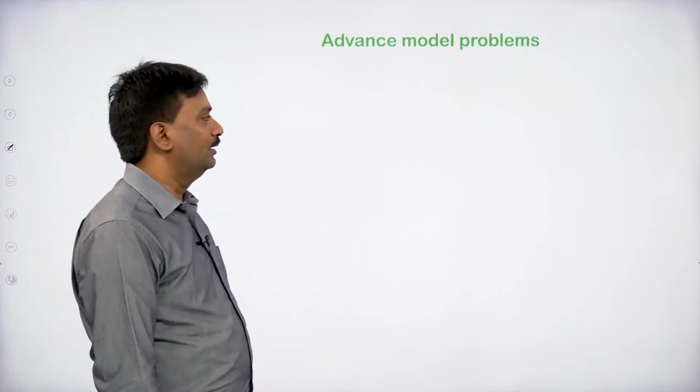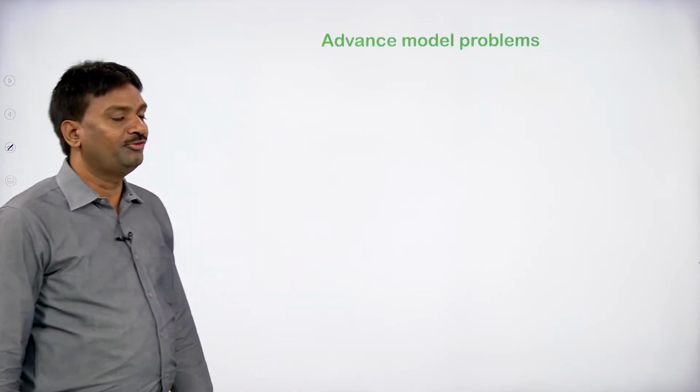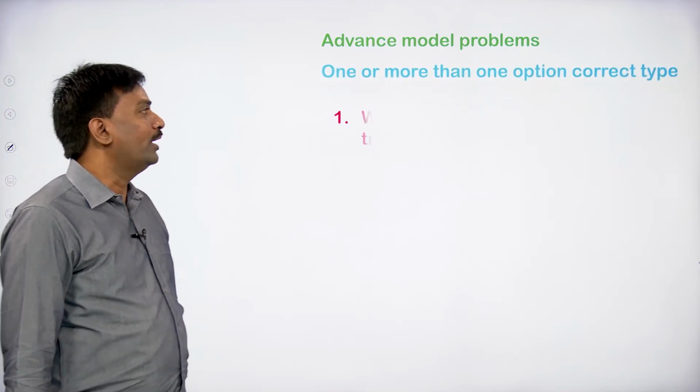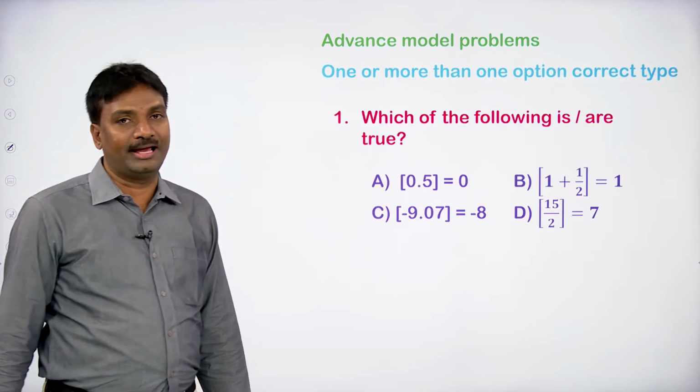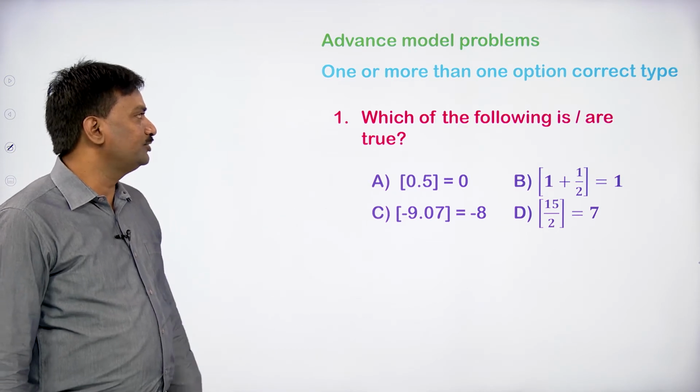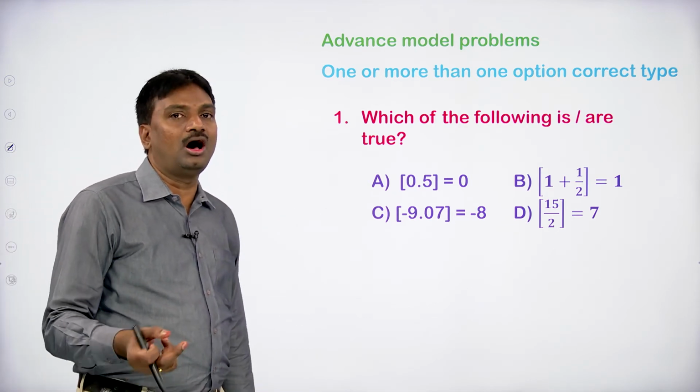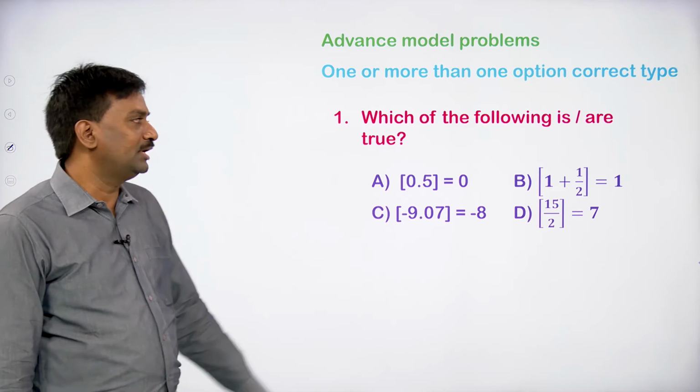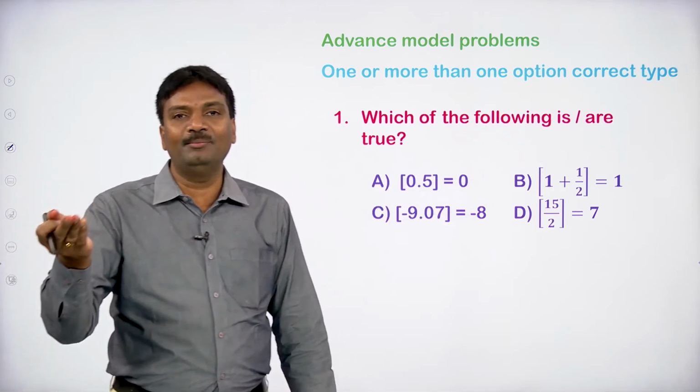Next, let us do some problems related to the greatest integer function. So we are doing the advanced model problems, one or more than one correct option type. So by observing this question, which of the following is correct or are correct? If only one option is correct, then we can take is. If more than one, then are.